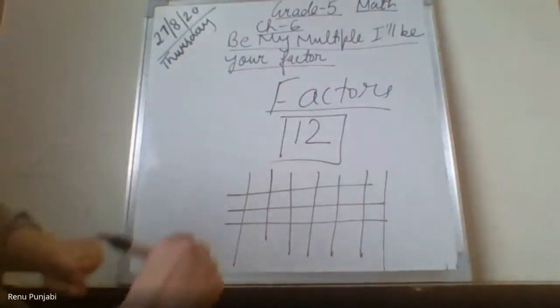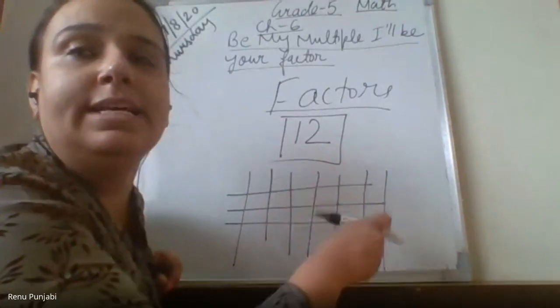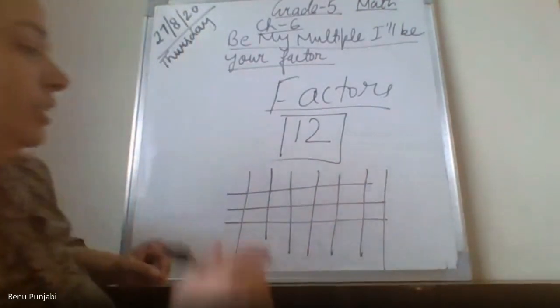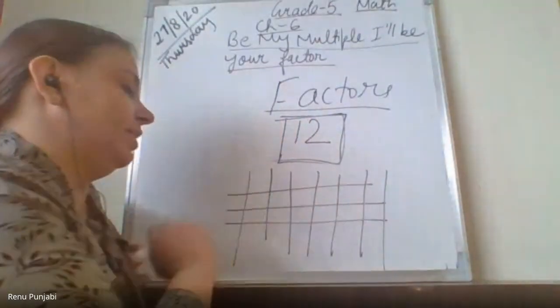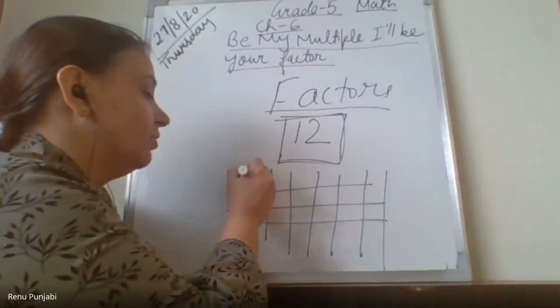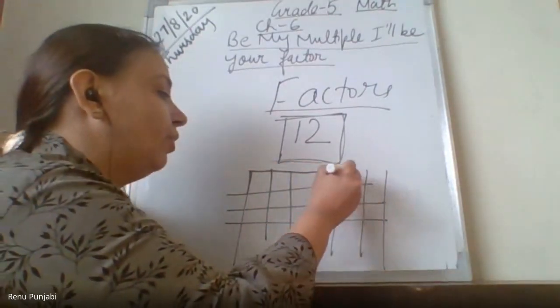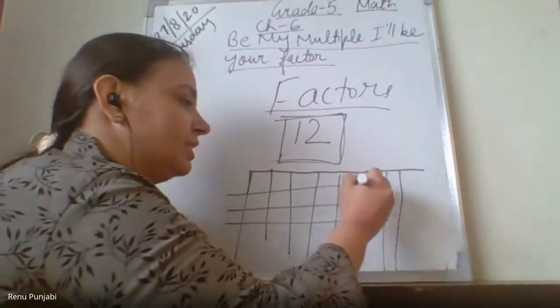Okay, so now if you don't have the square notebooks, you can make the squares like this also. So now arrange this 12 in such a way that you will get 12. If I take one box, 1, 2, 3, 4, 5, 6, 7, 8 more boxes I will make.